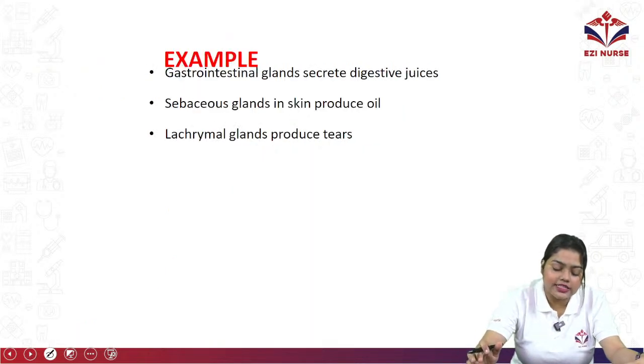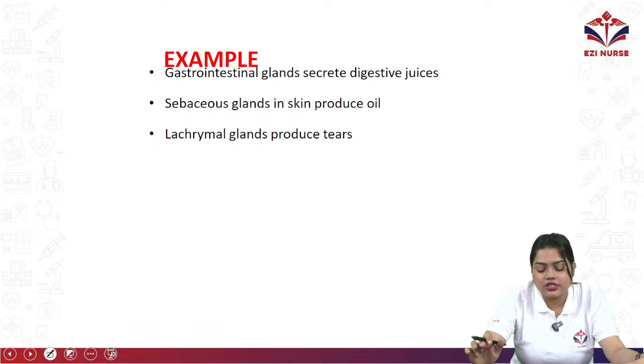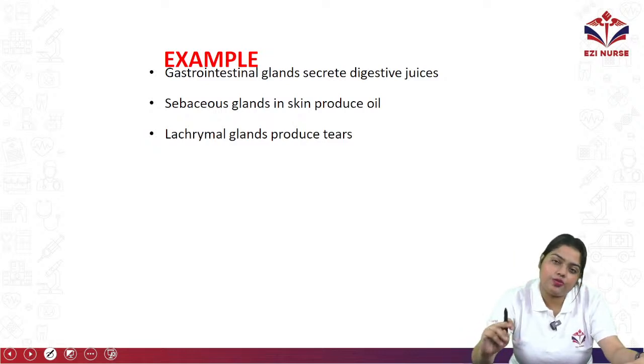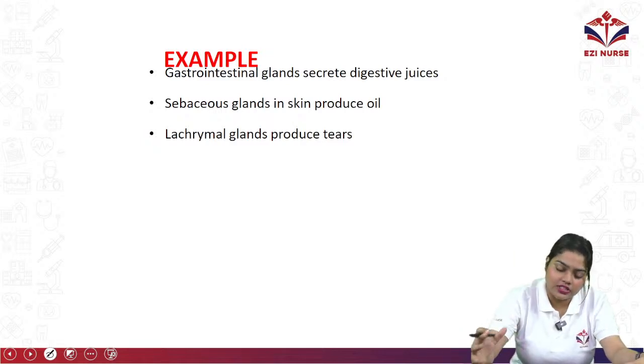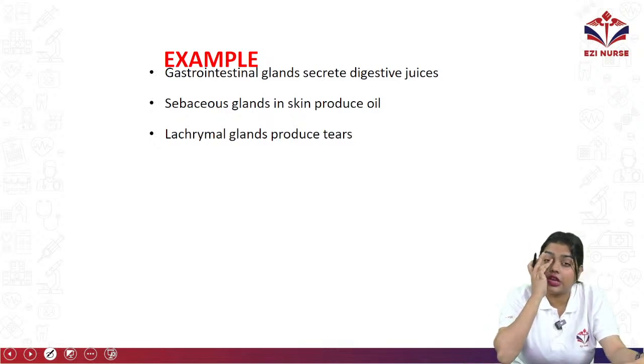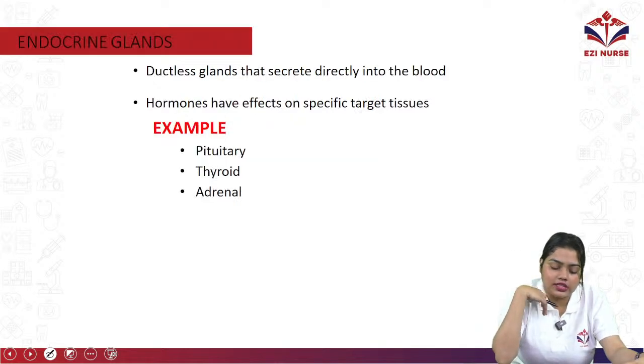Then for examples, the gastrointestinal glands secrete digestive juices. Then sebaceous glands produce oil or sebum to protect the skin and retain the moisture of the skin. Then lacrimal glands produce tears, which you can find here in the inner corner of your eyes. So these are the examples.